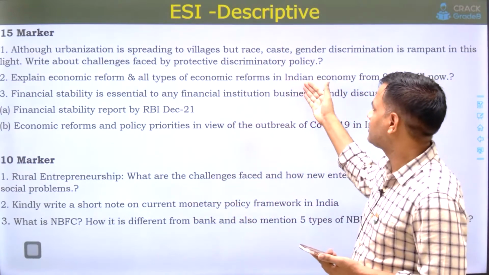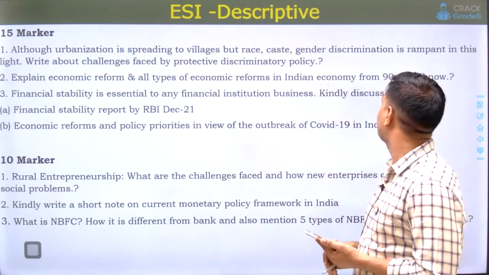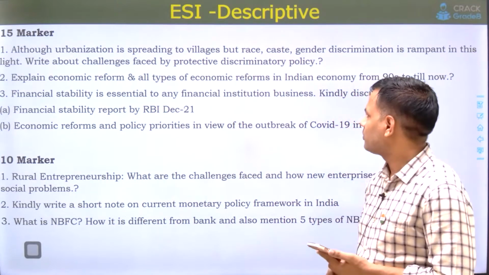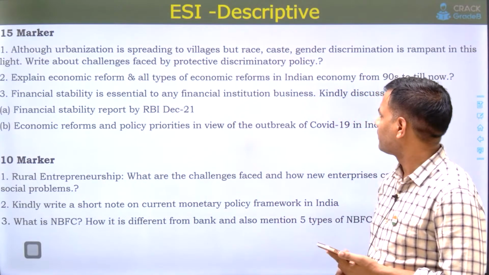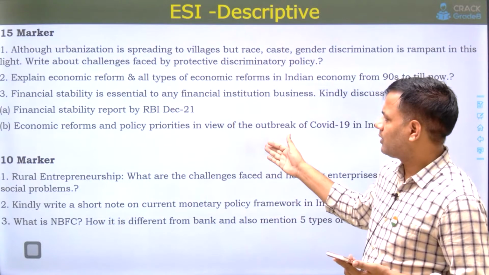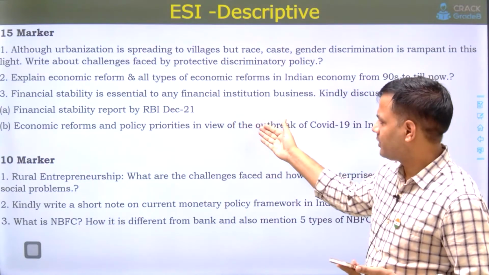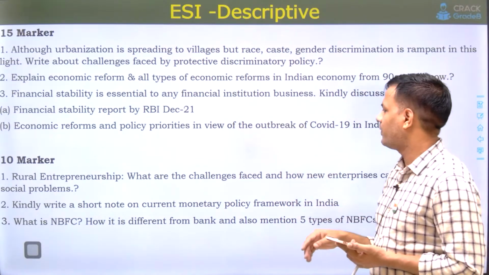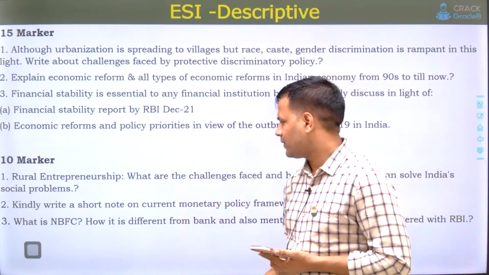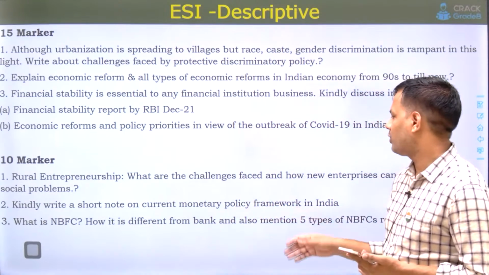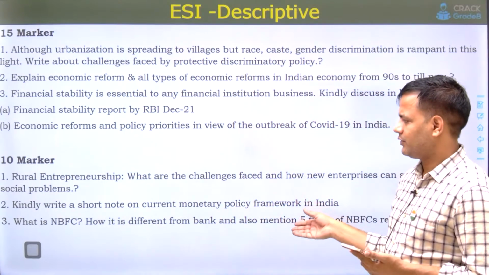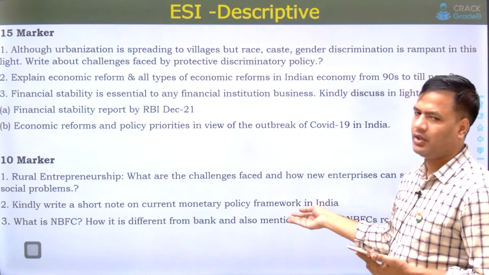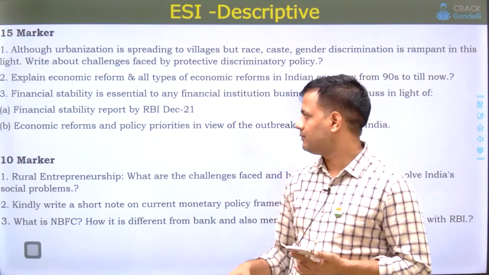Urbanization is spreading to villages, but race, caste, gender discrimination is rampant in this light. Write about challenges faced by protective discriminatory policy. Third question was financial stability report and economic reforms and policy priorities in view of the outbreak of COVID-19. Rural entrepreneurship. Kindly write a short note on current monetary policy framework. It was an easy question. What is an NBFC? These are direct questions we have given in descriptive questions answers.